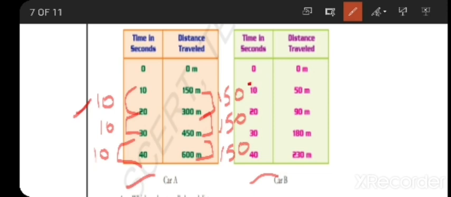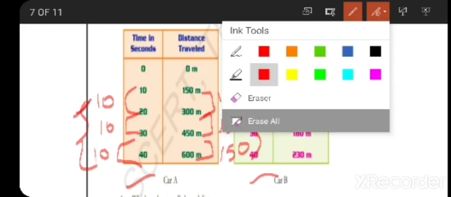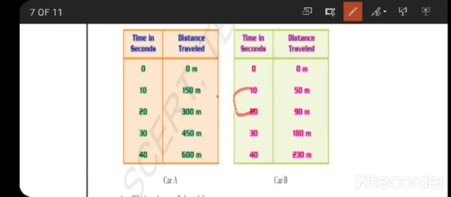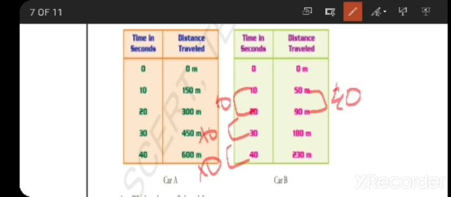That means he covered equal distance in equal interval of time. So this is uniform motion. If you see the other example, here 10, here also 10 seconds, here also 10 seconds. Okay, but you see here, 50 to 90, how many meters he covered? He covered 40 meters in 10 seconds, 90 minus 50.